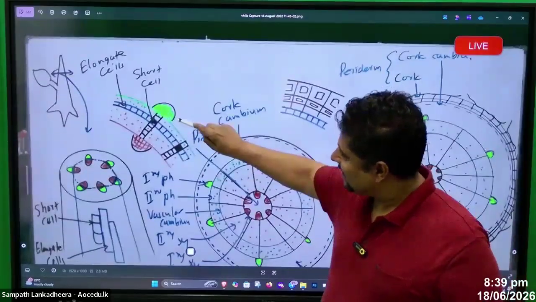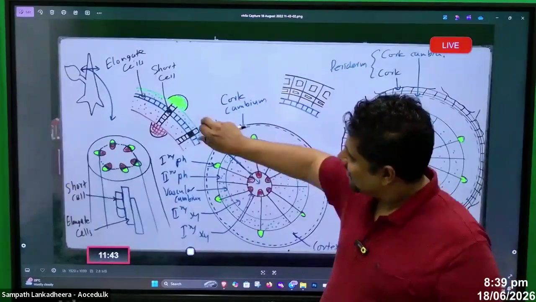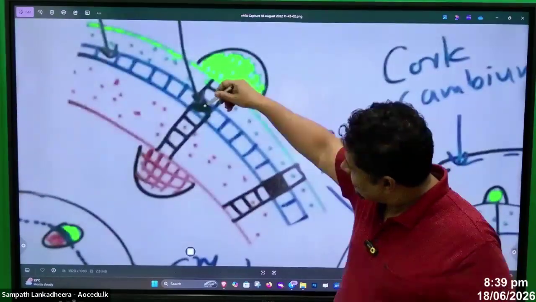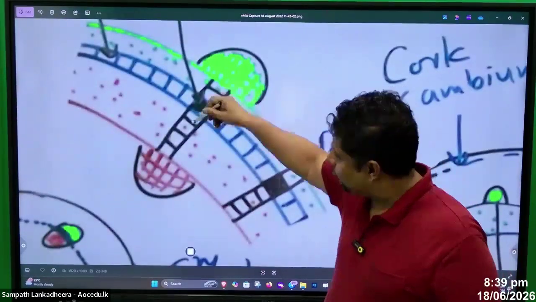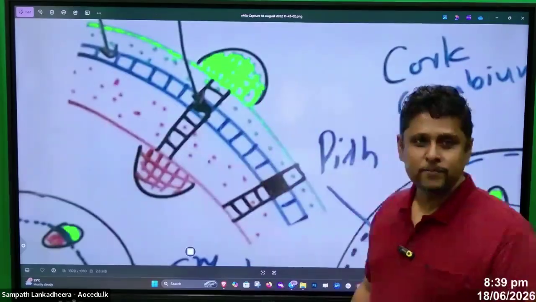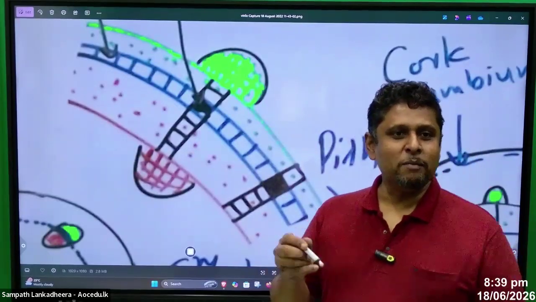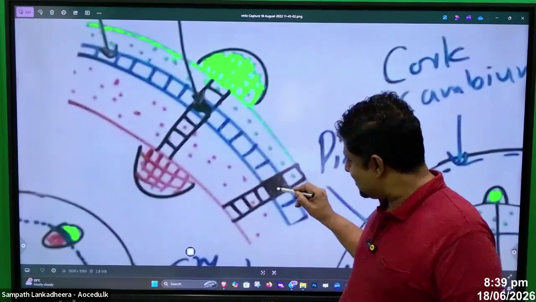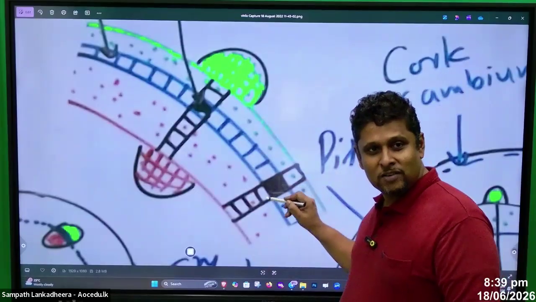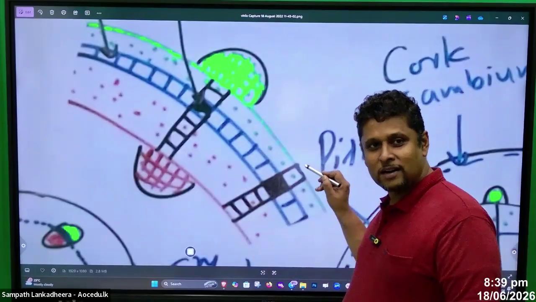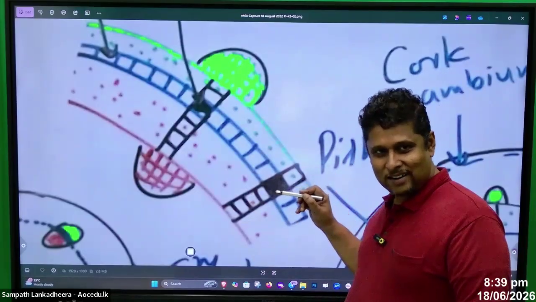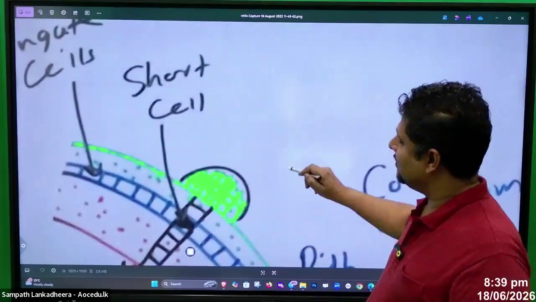This is a short cell. This is another short cell. So it forms parenchyma inside and outside. This is another short cell which forms parenchyma inside and outside. Got it? Right? So that's the arrangement.